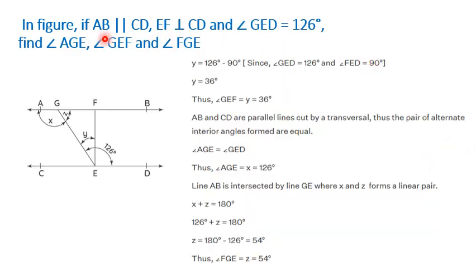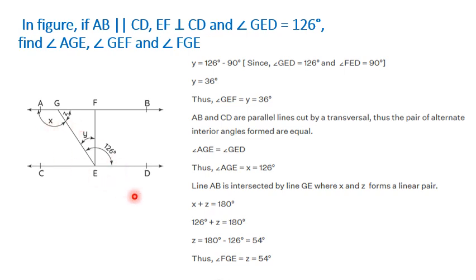In the figure, if AB is parallel to CD, and EF is perpendicular to CD, and angle GED is 126 degrees, we need to find the other angles AGE, GEF and FEG. We call them angles X, Y and Z. So let us try to determine these angles. Now GE is a transversal and lines AB and CD are parallel. So angle X will be equal to 126 degrees, alternate angles. So we got the first angle.